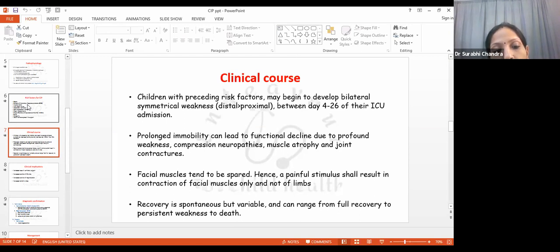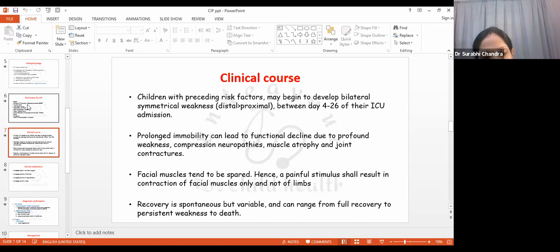Then facial muscles, as already discussed, tend to be spared, and therefore if you give a painful stimulus, the child will not wince. Contraction of facial muscles will not take place. So it is not always the clinical examination which will help us identify whether or not ICU acquired weakness has occurred if we are looking only at the pain score